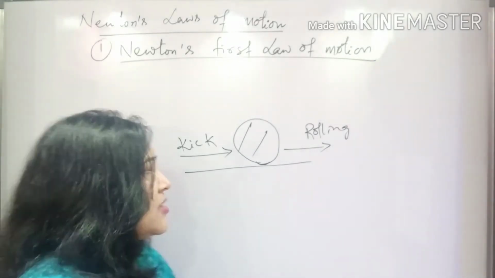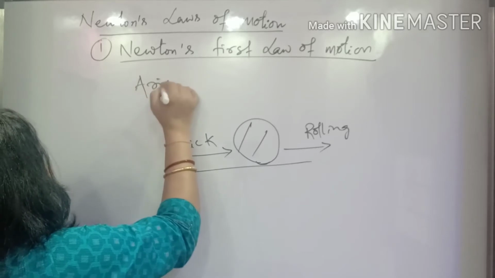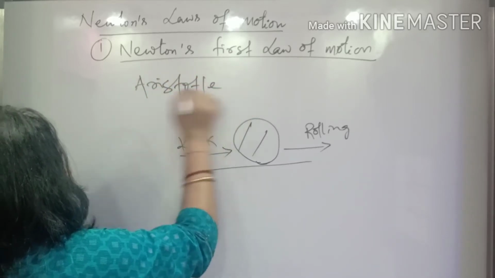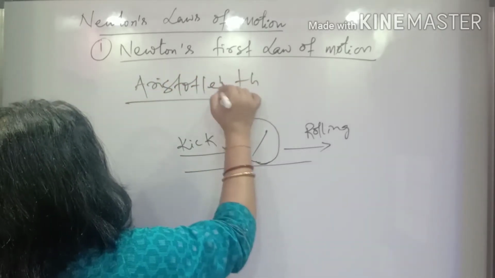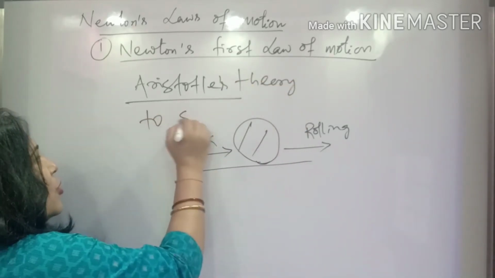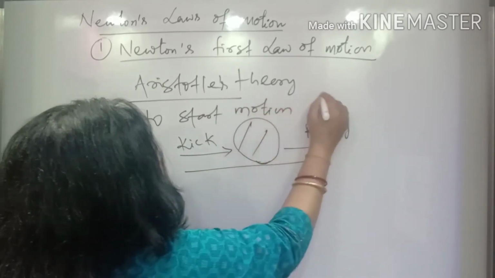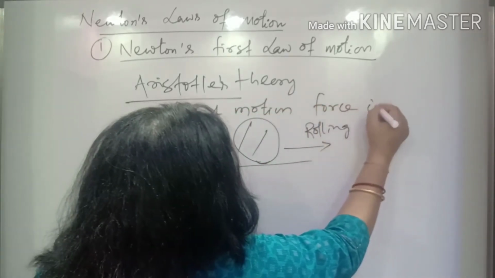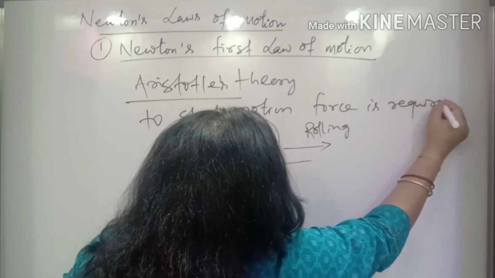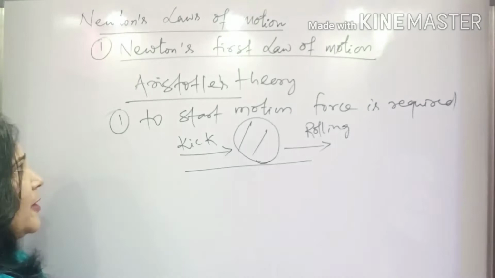So what was the suggestion by Aristotle? According to Aristotle's theory, to start motion, force is required. This is one theory suggested by him.